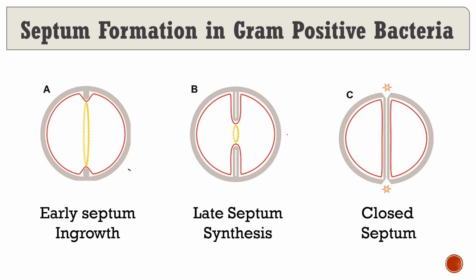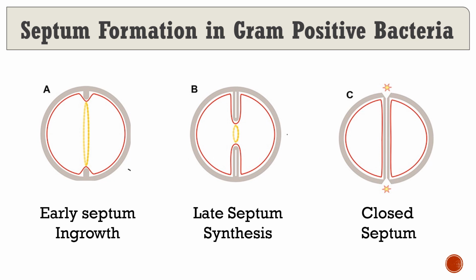In gram-positive rods, the transverse septum is formed in a manner similar to what we saw earlier in binary fission. No ridge is present at the middle of the cell.